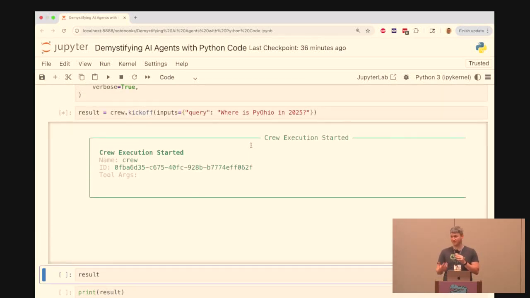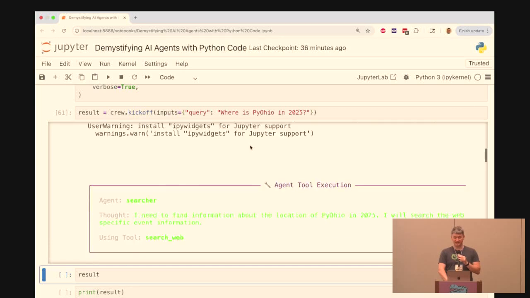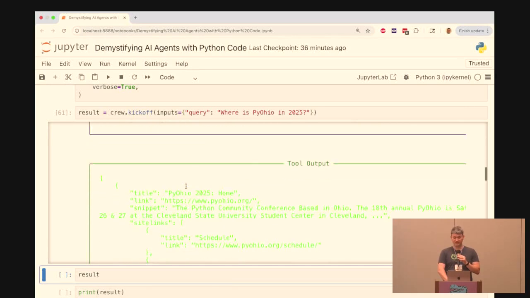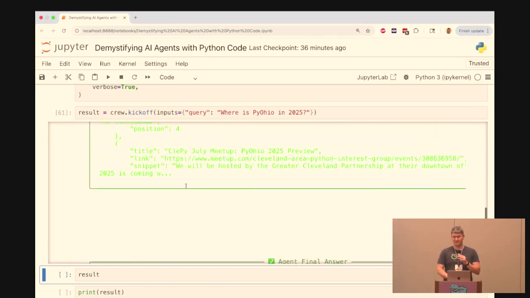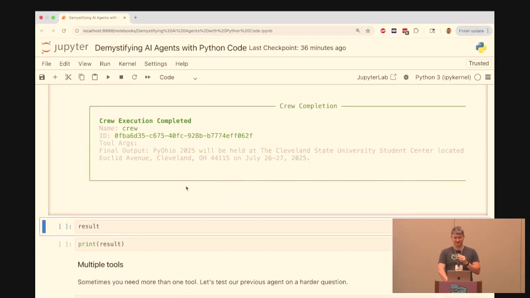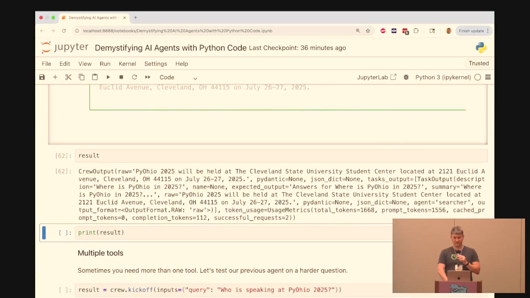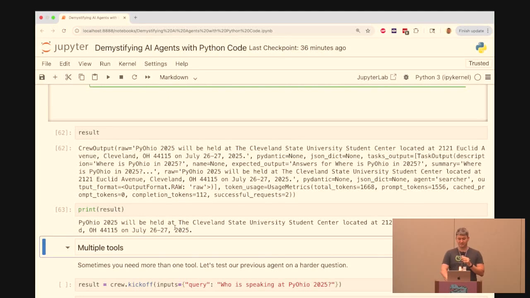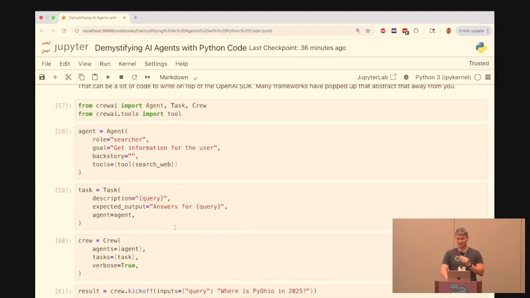The other nice thing about the frameworks is a lot of them incorporate observability. So this has much better logging where I can see, okay, the agent ran, and it is using the search web tool, and it has the query, and here's the output. So some of the stuff that I was printing is now available in a much better format if you use this framework. That's the result, and we can print it, and we can see we got the same results, and that was that much code instead of the whole function.